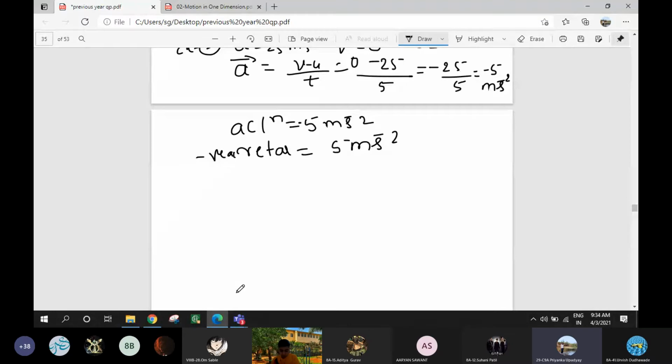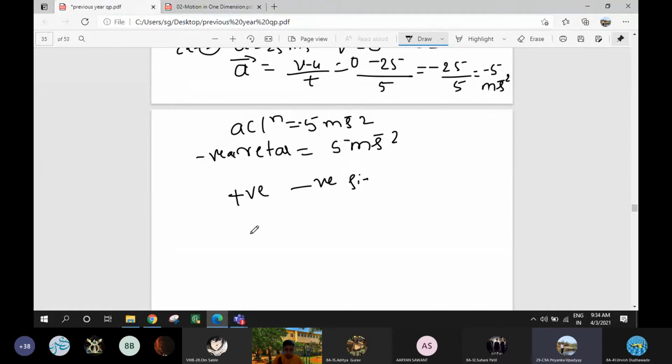The acceleration of the body does not determine its direction of motion, but velocity determines the direction of motion. If in front of acceleration you see a positive or negative sign, what does it indicate? That the velocity is increased or decreased.